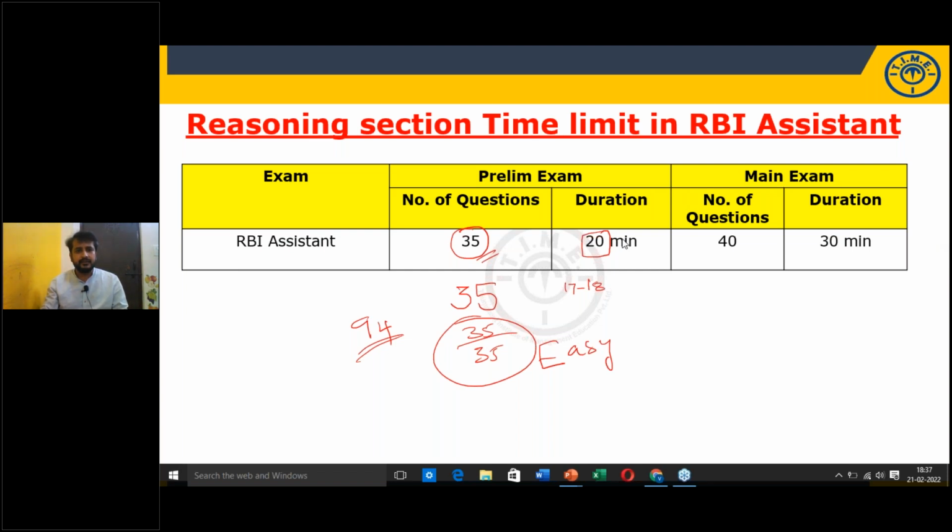Someone is saying that he scored 32 in LR today. See, 32 is also, in my view, good, but not excellent. You can score 35 out of 35 in 20 minutes, not actually in 20 minutes, in 17 to 18 minutes only. That much easy will be given, believe me.